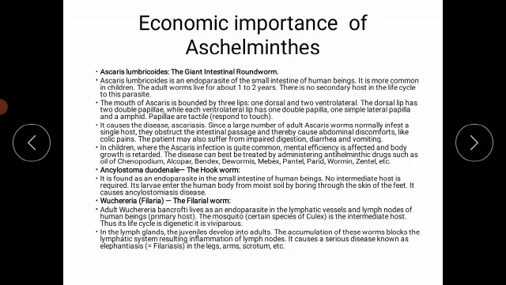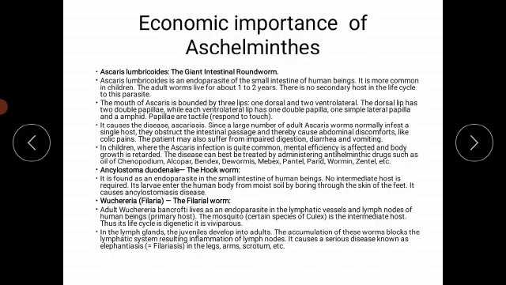The dorsal lip has 2 double papillae, while each ventral lip has 1 double papilla and 1 simple lateral papilla, and an amphid. Papillae are tactile, meaning they receive the sensation of touch. It causes a disease, which we call ascariasis.